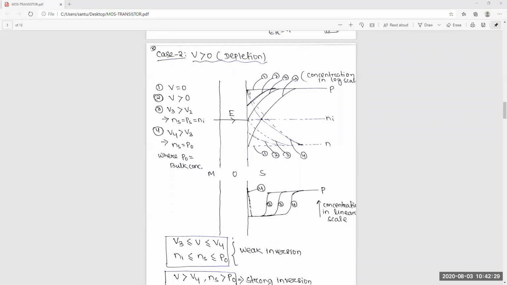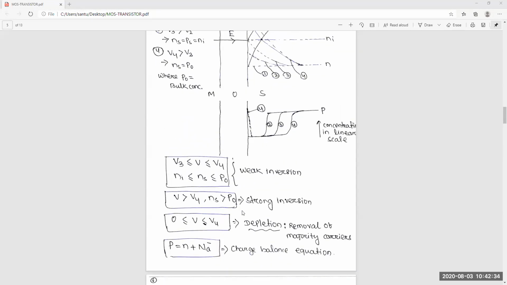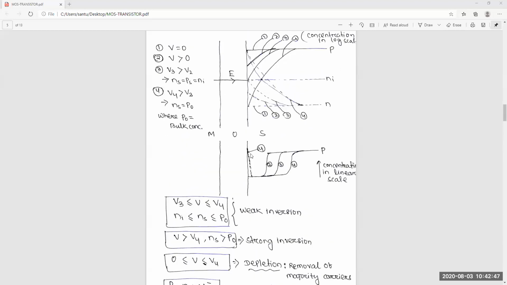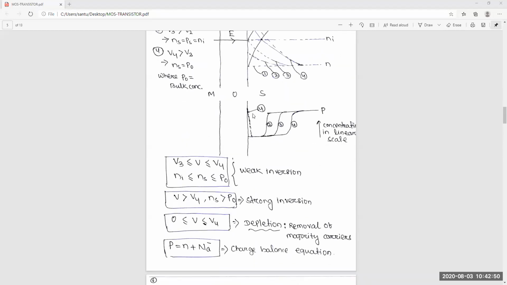This concentration of N will increase the P concentration. Now, depletion is nothing but the removal of majority carriers. That thing I discussed. And finally, you can see the charge balance equation: P is equal to N plus Na minus. This part is N, and this whole region is the Na minus, the ionized, negatively charged impurity. And here this is the P at the bulk.